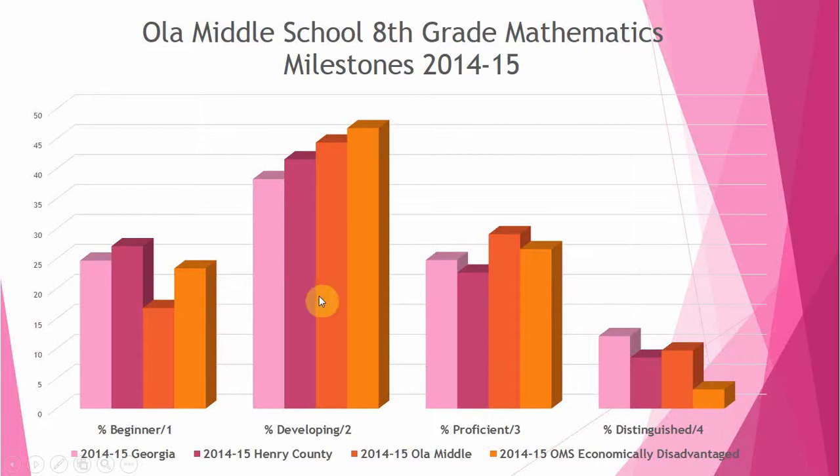You can see the majority of the students are in level 2, and there's not much difference here between Henry County, Ola Middle, and the economically disadvantaged in 2, but you also have more 1s right here from the economically disadvantaged students, and over here in 4s you have a lot less.